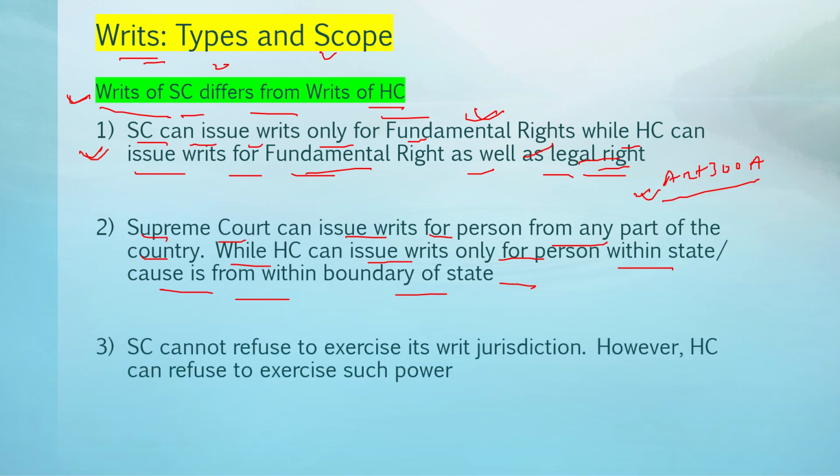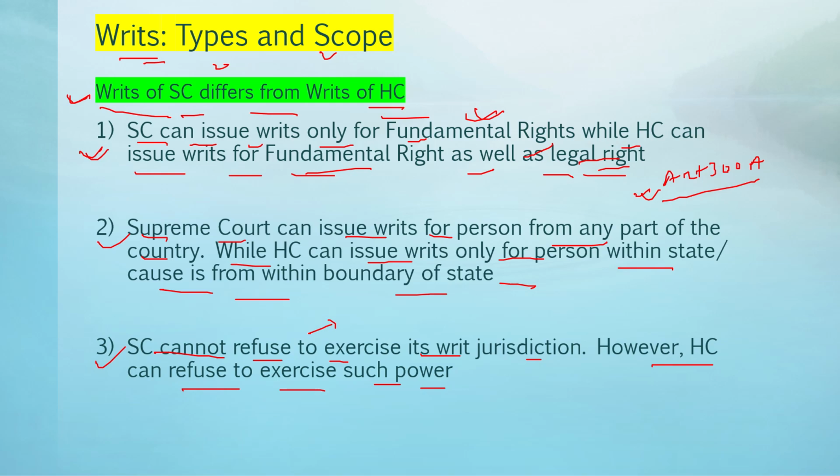Now the third manner in which a writ of the Supreme Court differs from a writ of the High Court is that the Supreme Court cannot refuse to exercise its writ jurisdiction, while the High Court can refuse to exercise such power. Very, very important. Why? Because we know that the Supreme Court is the guarantor of fundamental rights. The Supreme Court is the guardian of the Constitution. So it has to exercise it. However, the High Court can refuse to exercise writ jurisdiction.